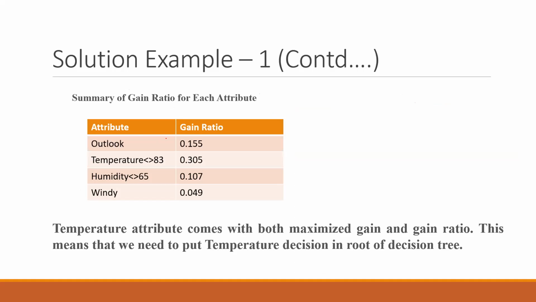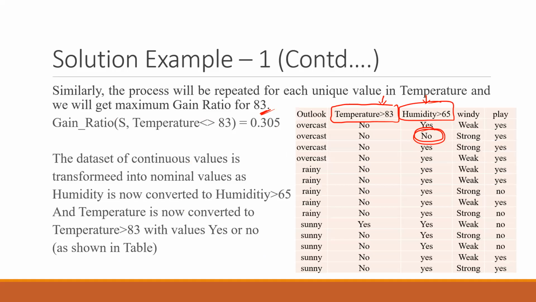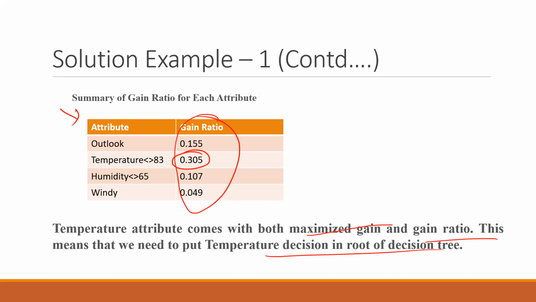If you calculate the gain ratio for all the attributes, these are the four gain ratios. Obviously, the best one here is temperature. So the temperature attribute comes with both maximized gain and gain ratio. This means that we need to put temperature at the root. When you calculate all the gain ratios for all four attributes, you will find that temperature has the maximum gain ratio. Temperature has to become the root node.